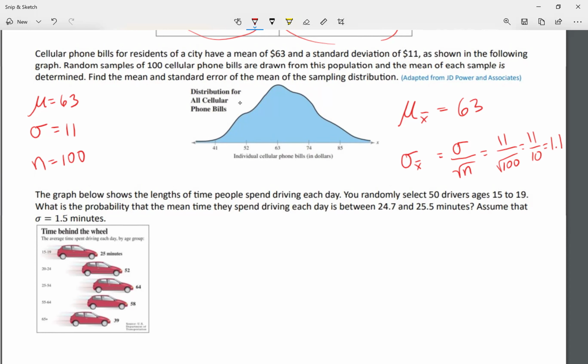So as long as the sample is at least 30, remember, 30 or more, and in this case the sample was 100, we're going to treat it like a normal distribution.